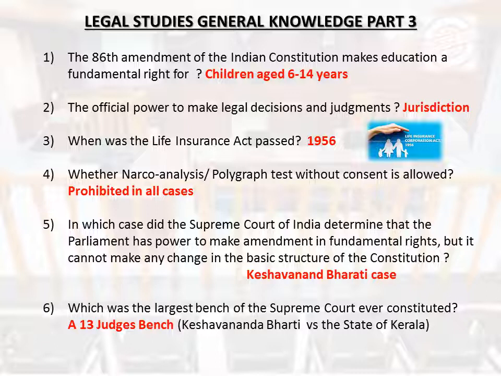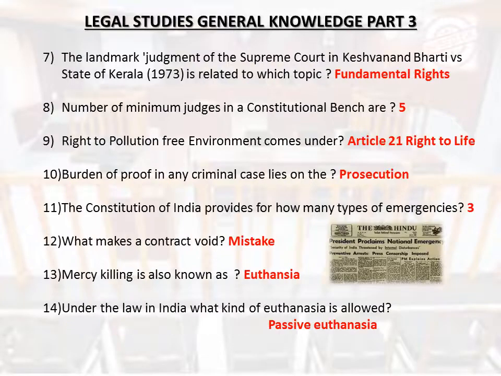Keshwanand Bharati case. Which was the largest bench of the Supreme Court ever constituted? A 13 judges bench, Keshwananda Bharati versus the state of Kerala. The landmark judgment of the Supreme Court in Keshwanand Bharati versus State of Kerala, 1973, is related to which topic? Fundamental rights. Number of minimum judges in a constitutional bench are 5. Right to pollution-free environment comes under Article 21. Right to life. Burden of proof in any criminal case lies on the prosecution.